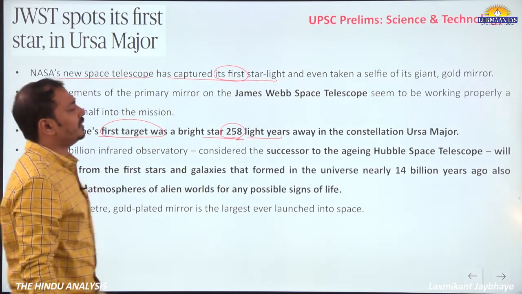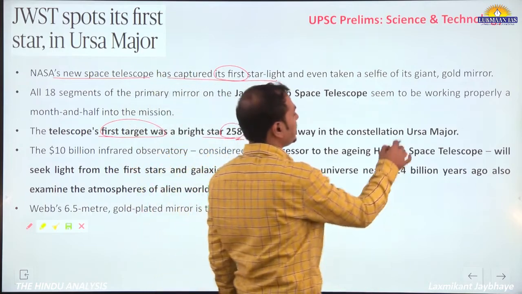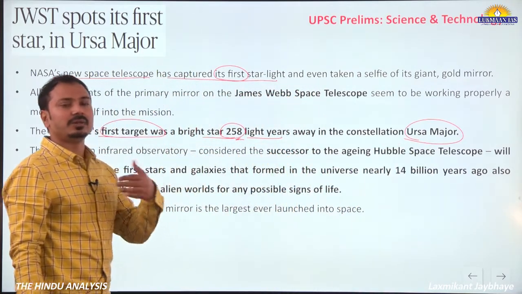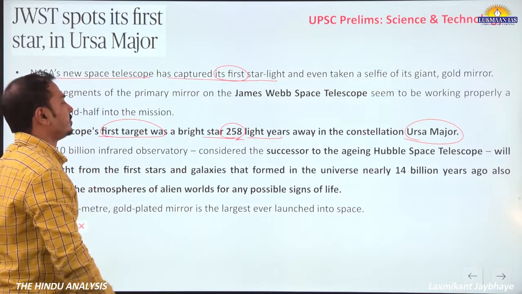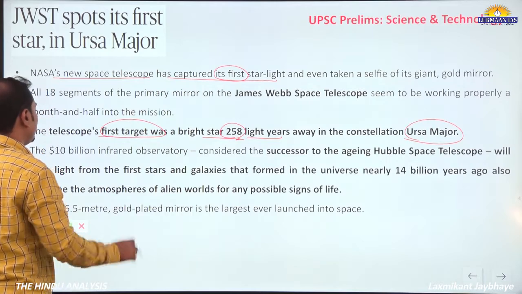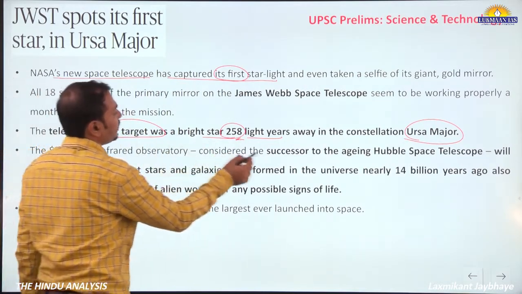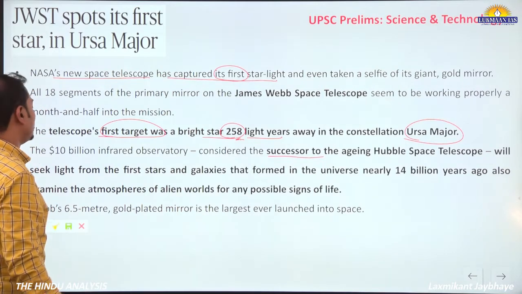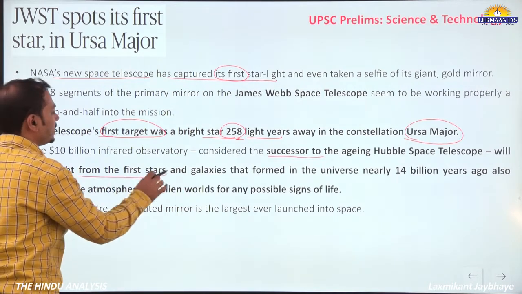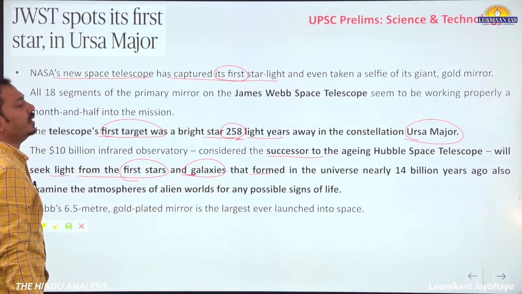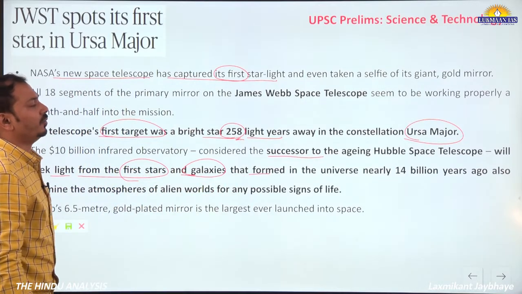So we learn this in NCERT. Ursa Major is one of the important constellations that can be observed at night in the sky. So this is the work of the telescope. Now this telescope, which is the successor to the aging Hubble space telescope, will seek light from the first stars and galaxies that were formed when the universe was formed nearly 14 billion years ago.